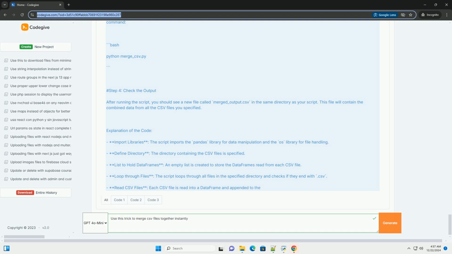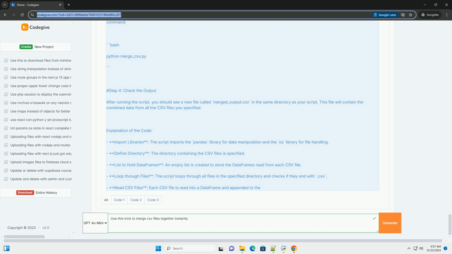Step 2. Write the Python script. Now, you will create a Python script to merge these files. Open your favorite text editor or IDE and create a new file called merge_csv.py. Here's a simple code example to merge CSV files. Python. import pandas as pd, import os. Define the directory containing the CSV files. directory = 'CSV_files' (change to your directory path).